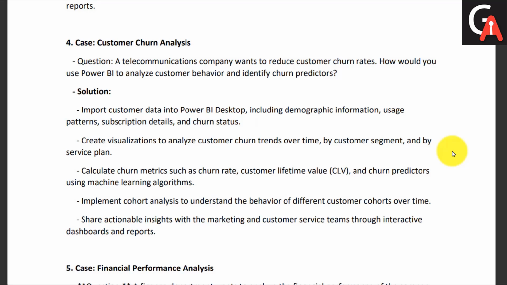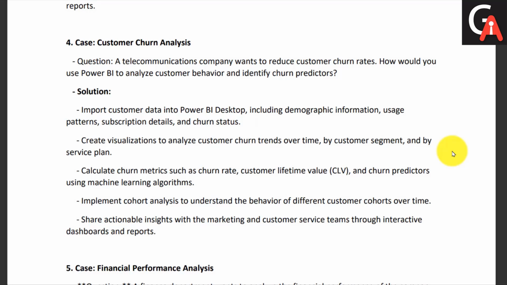Then we do customer segmentation by service plan. Based on each service plan you will do the customer segmentation, and you will get insights into which segments have good, measurable customers and which segments don't have any customers, something like that. You can do this by using customer segmentation.